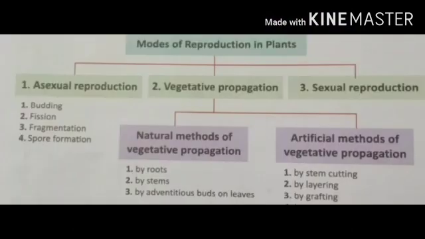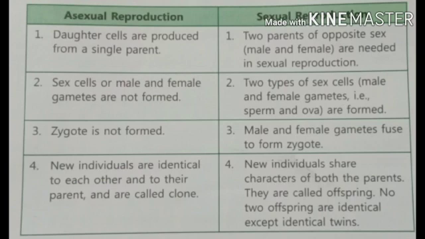There are two modes of reproduction which are seen in plants, asexual and sexual. Besides these, there is another means of reproduction by vegetative propagation. We will discuss them in detail later on. Right now, I want you to focus on differences between asexual and sexual reproduction.